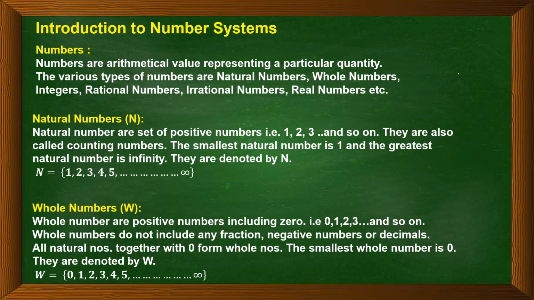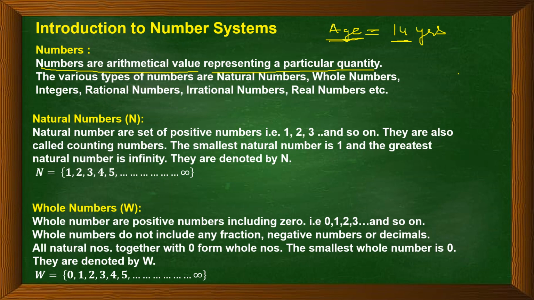Now first of all, what are numbers? Numbers are arithmetical values representing a particular quantity. Say for example, the age of a child is 14 years, right? Now over here, age is the quantity which is represented by an arithmetical value, that is 14. So 14 is the number, right?